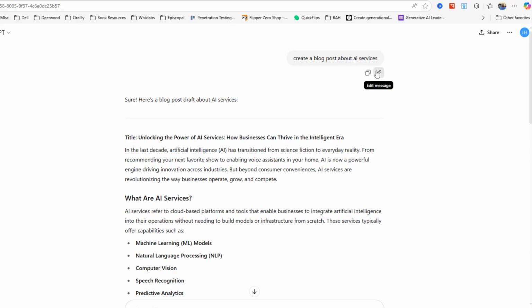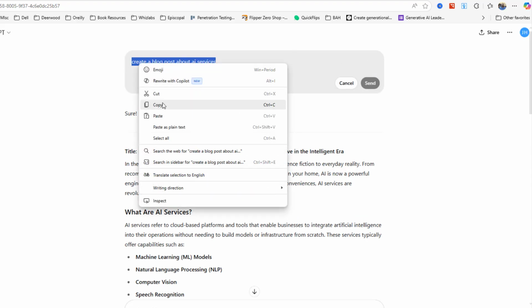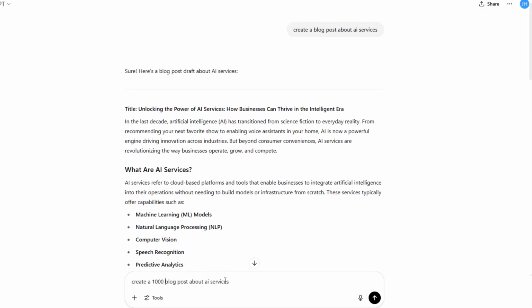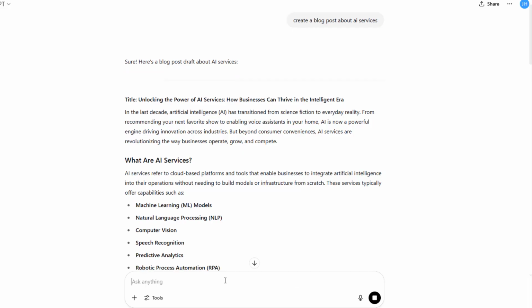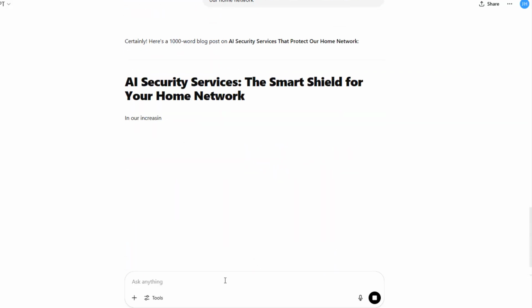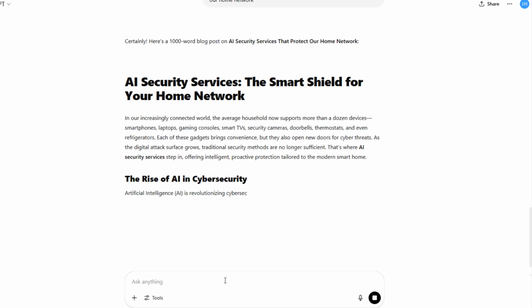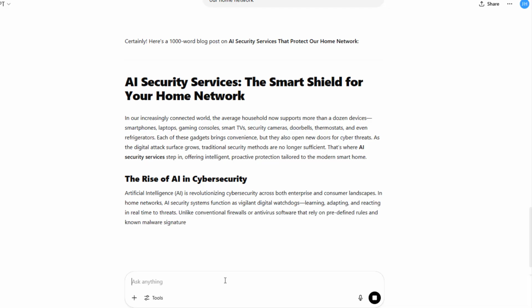I want to ask it to create a blog post about AI services, but I want it to be more specific. So I'm going to say, create a 1,000 word blog post about, let's say, AI security services that protect our home network. Okay, so that is somewhat more specific than just a post about AI. So I'm going to go ahead and hit the prompt, and you can see there that the title is very different. It is actually being very specific to the devices that we have in our home as an example.